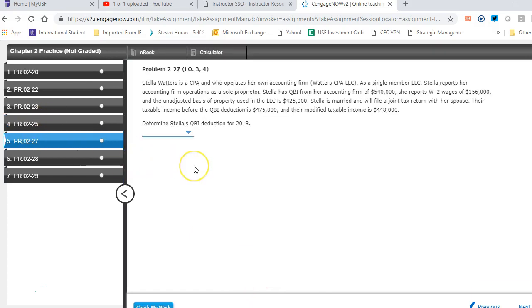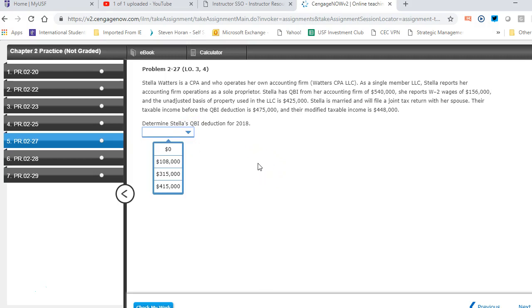Okay, problem 27. You can see here, Stella is a CPA, operates her own accounting firm called Water CPA, LLC, single member LLC. She reports accounting firm operations as a sole proprietor. She has QBI from the accounting firm of 540. She has W-2 wages of 156. Her basis in the property is 425. Married, filing a joint return. Taxable income before the QBI is 475. Modified taxable income is 448. So the question is, what is her QBI?